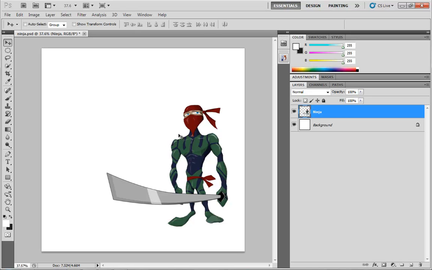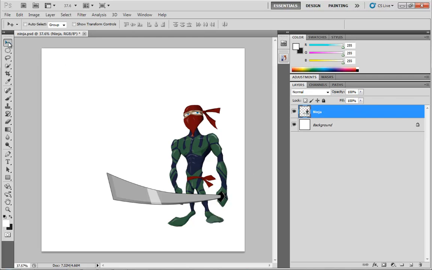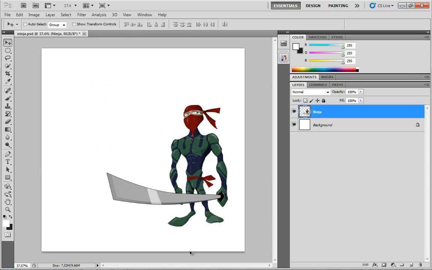There's all kinds of ways to go about doing this. We could drag the layer down here onto the new layer button, and that would duplicate him. We could just Alt-drag the layer into a new slot in the layer stack, and that would also duplicate it. With the Move tool active, which you can activate by clicking on its icon at the very top of the Tools panel or by tapping the V key, we could hold down the Alt key and just drag out a new copy. That will also do it.